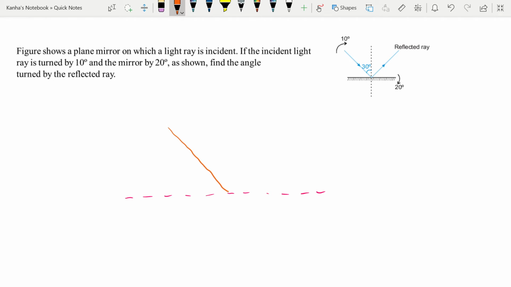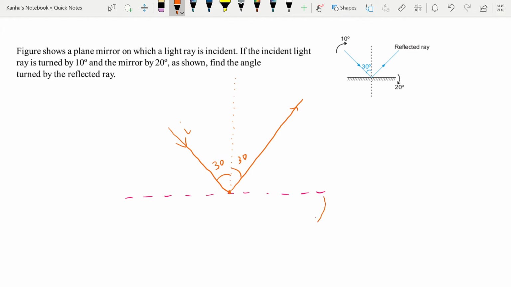This was my incident ray. Okay, initially. Now you know that if we rotate the mirror by some angle theta, then the reflected ray will rotate by an angle of 2 theta. So let this be the point. Okay, this was the normal, this was your angle of incidence. Okay, this was your angle of reflection. It is given as 30, so we'll just mark this here. This is 30, this is 30, this is your initial thing.